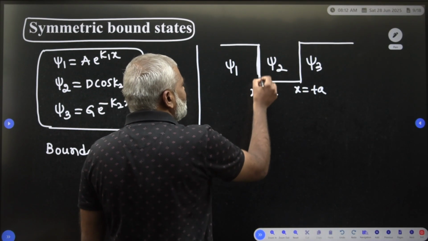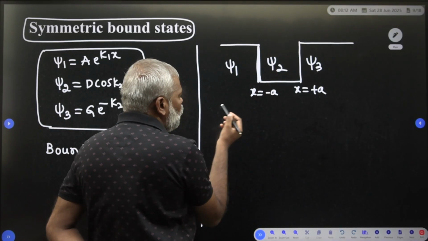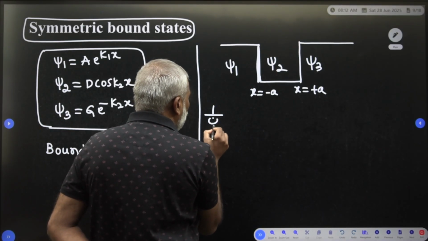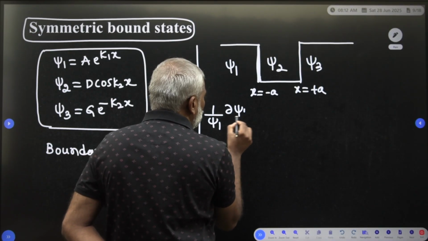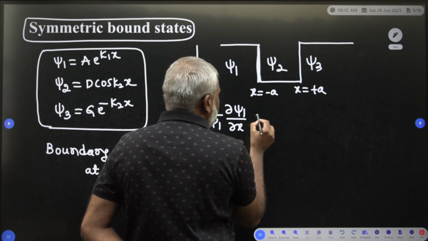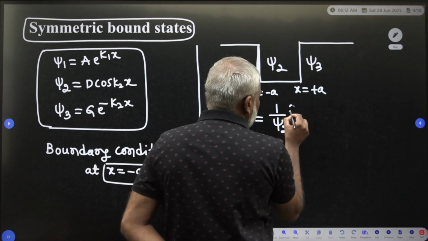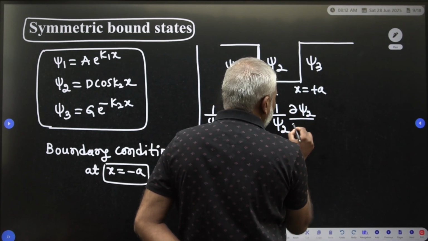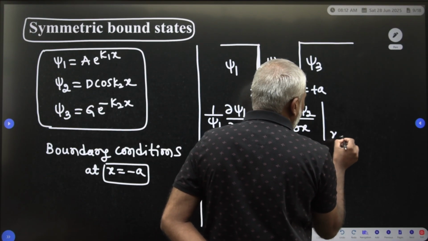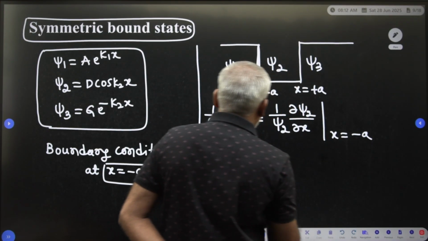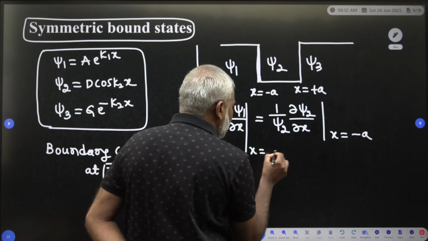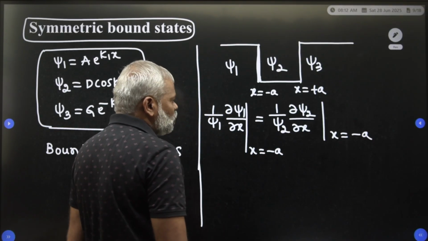Now apply the bound state boundary condition: 1 by psi 1 into dou psi 1 by dou x is equal to 1 by psi 2 into dou psi 2 by dou x at x is equal to minus a. This is the boundary condition you have to write.